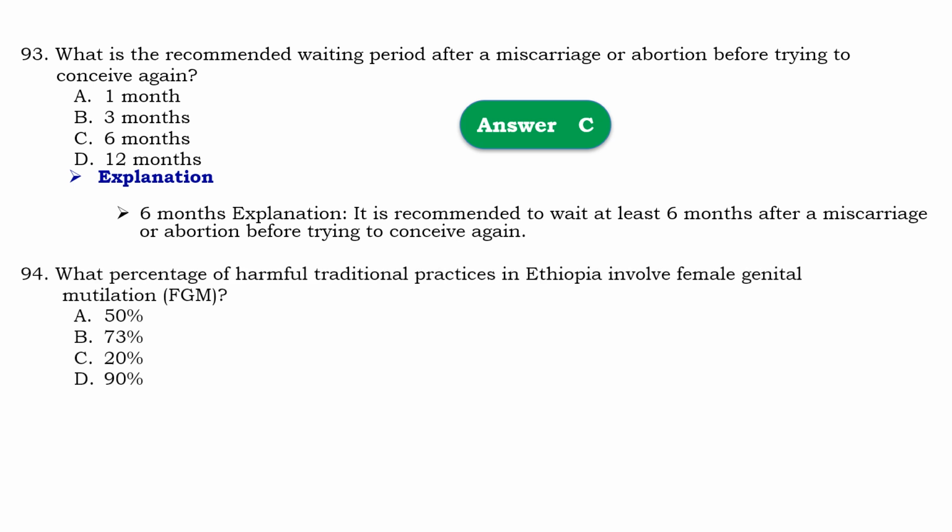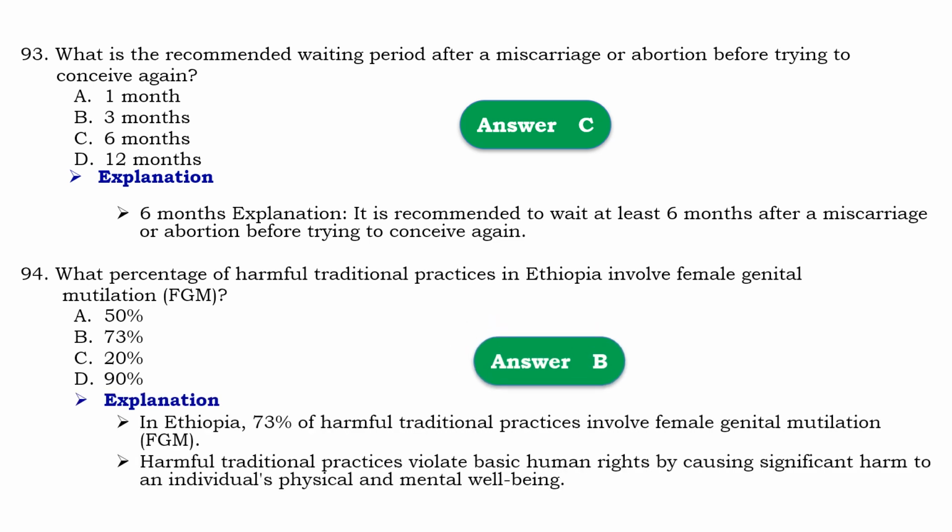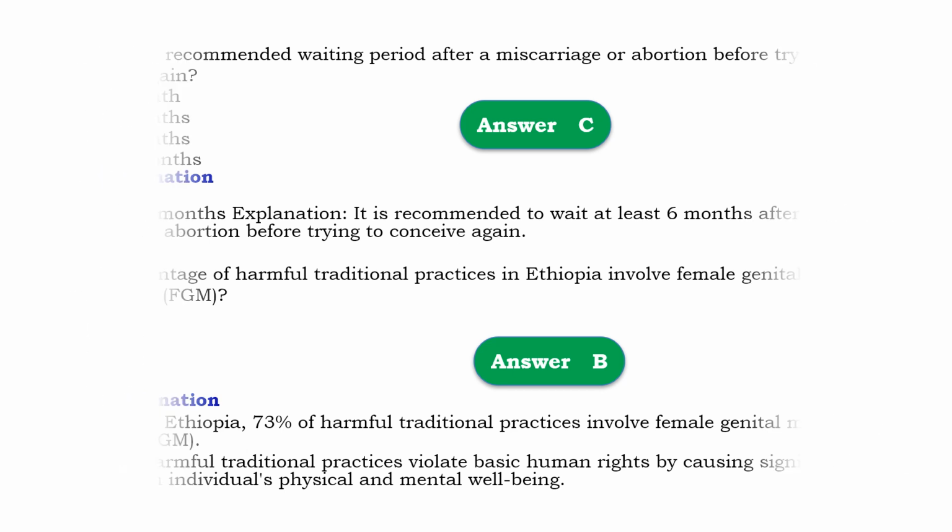Question number 94. What percentage of harmful traditional practice in Ethiopia involve female genital mutilation? So that should be B. 73%. Means that in Ethiopia 73% of harmful traditional practice involve female genital mutilation, and harmful traditional practice violate basic human rights by causing significant harm to an individual's physical and mental well-being. So it is not good.